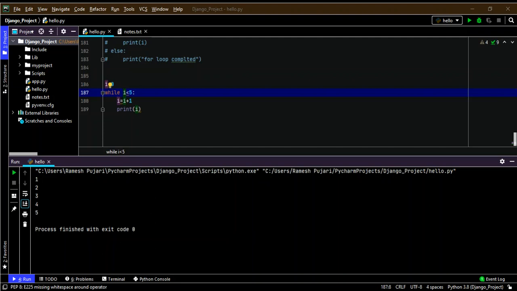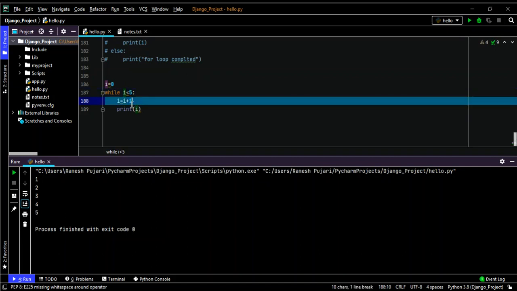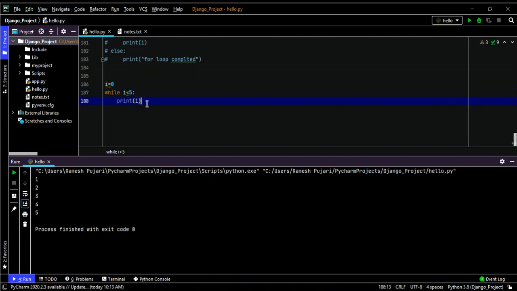Now I will take one more example. We can increment later. First I will print the values, then I will increment each one. You can notice here I am printing from 0.